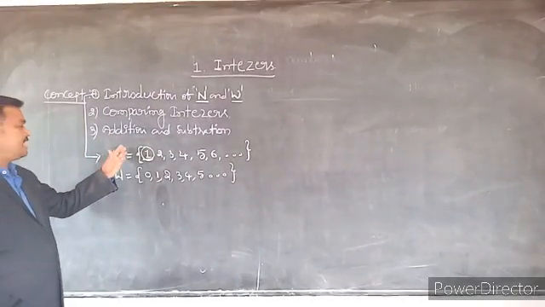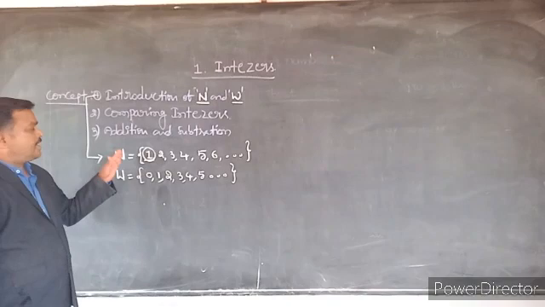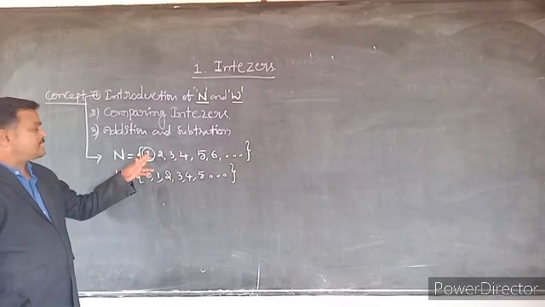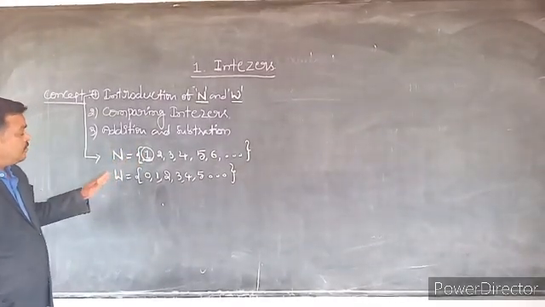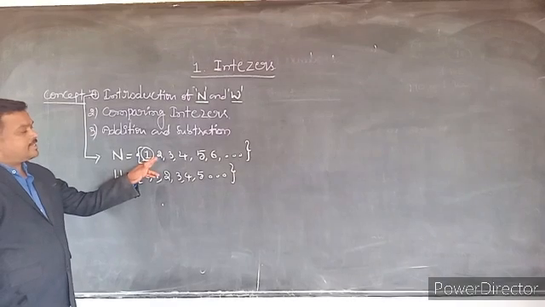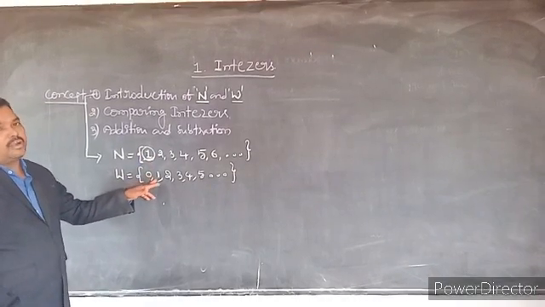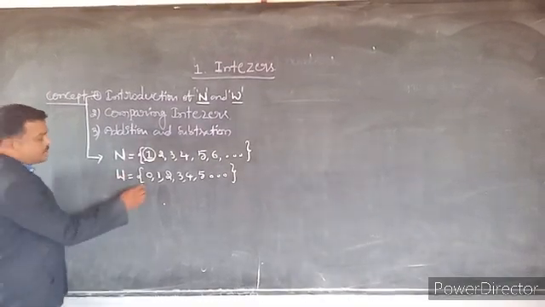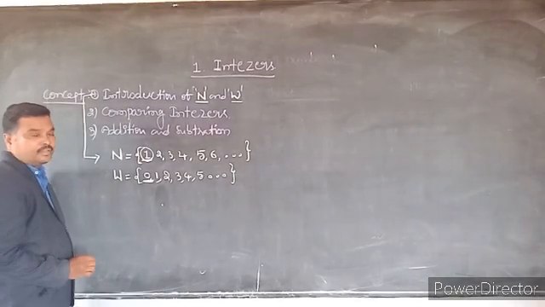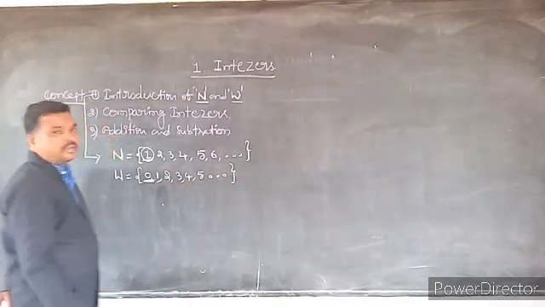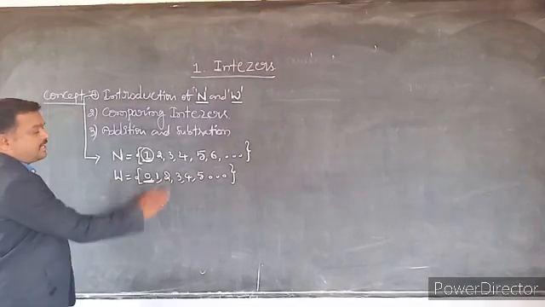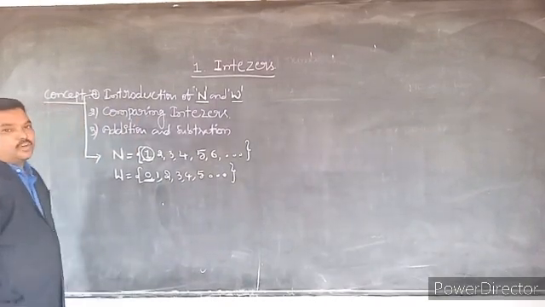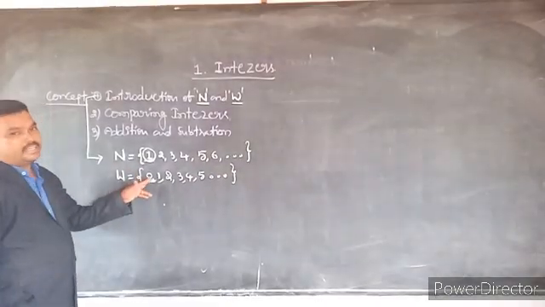See the difference between natural numbers and whole numbers. Natural numbers are countable numbers. They start from 1. The smallest natural number is 1. Whole numbers mean all the natural numbers together with 0. It is denoted by W. The smallest whole number is 0 and the largest whole number is undefined. In whole numbers also we cannot find the greatest whole number, but the smallest whole number is 0.